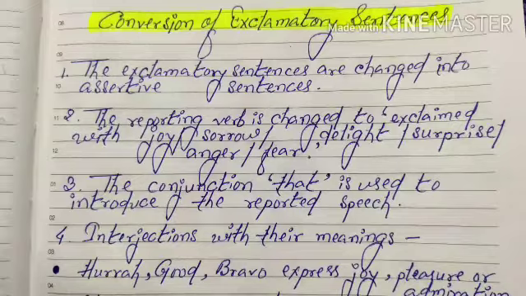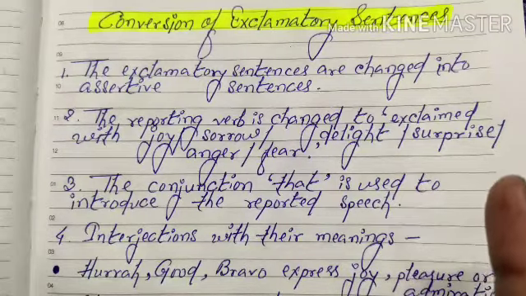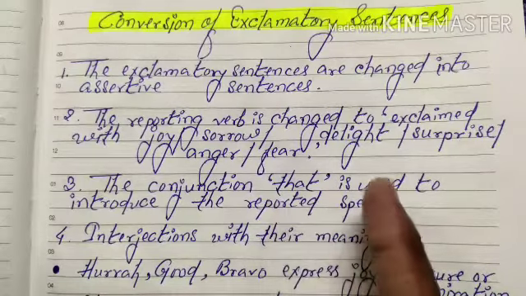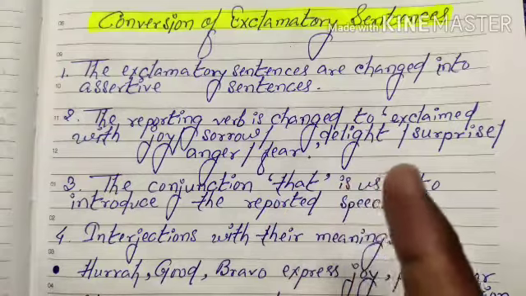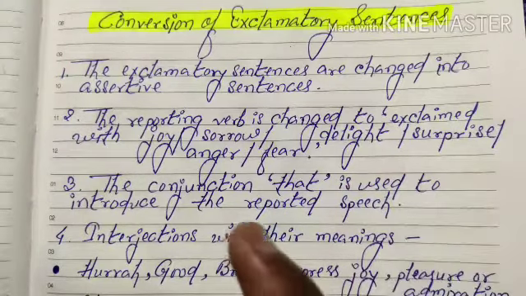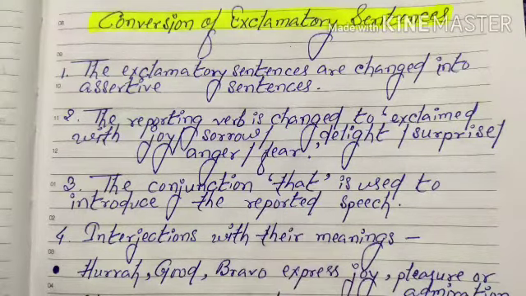The second point expresses that the reporting verb will also change, and you have to use exclaimed along with any of these words: joy, sorrow, delight, surprise, anger or fear. In the third point, we'll see that the conjunction will also be used in reported speech.